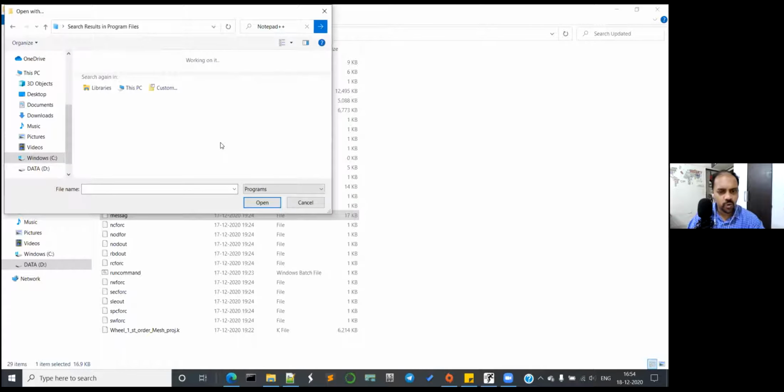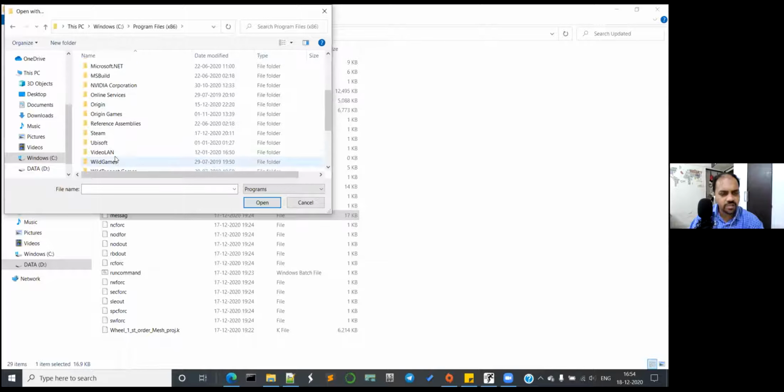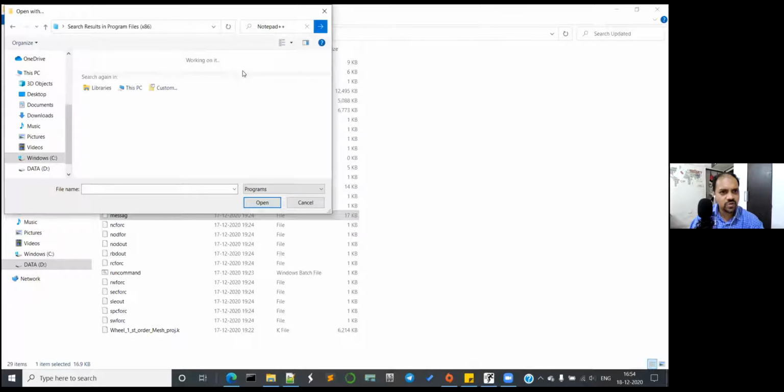Now you should go to program files x86. That's a 32-bit folder. This will be a little difficult. Go to C program files x86. Not there. And you will find Notepad plus plus. Just type in N. Use keyboard as well. No. Don't search. It's not there.